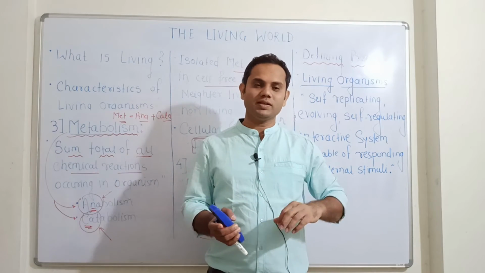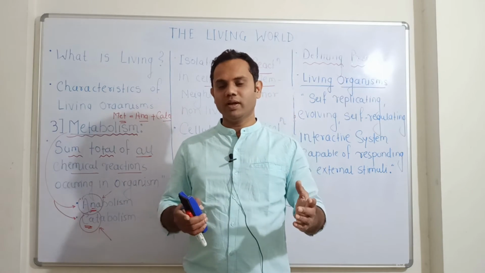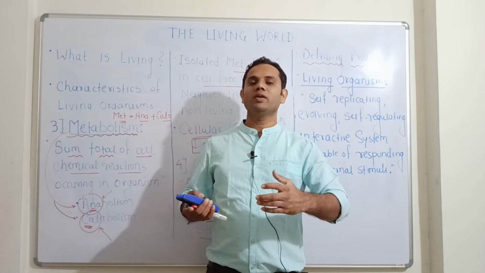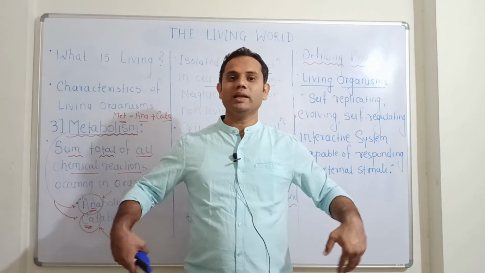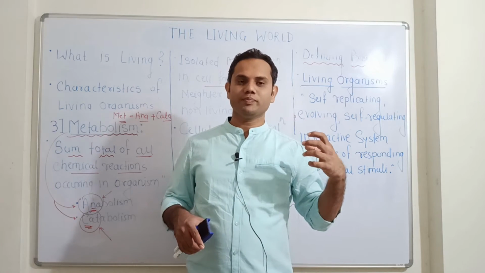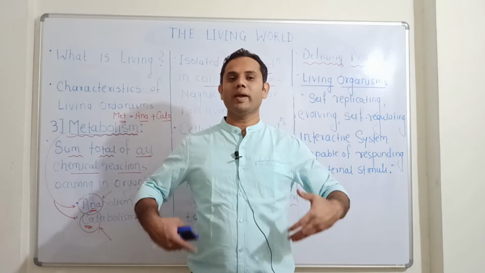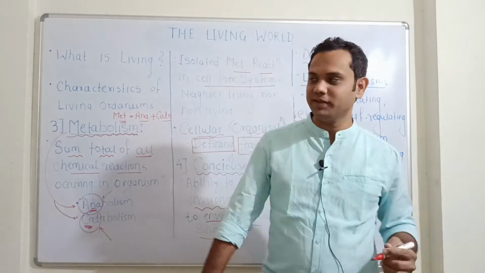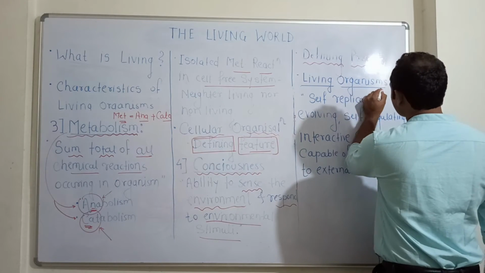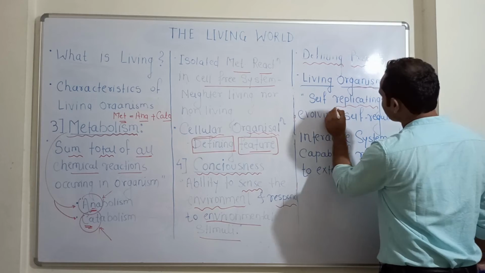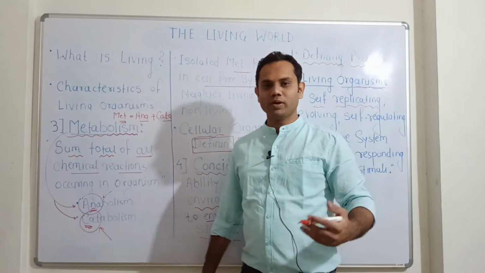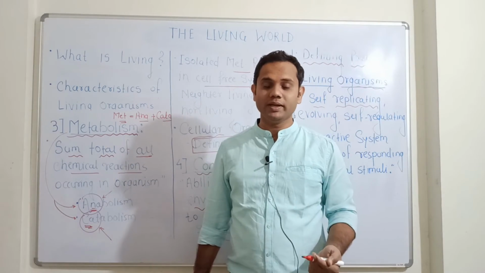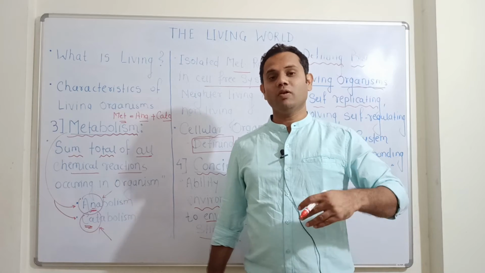So it is not that if a cell is living, then everything is living. That is not so. All these cells and tissues interact with each other, they work in an interactive, collaborative way, so as to make us living. So if you want to define a living organism, the best definition is that living organisms are self-replicating. We know that reproduction is a property of living organisms. So living organisms are self-replicating. They are able to reproduce their own kind.